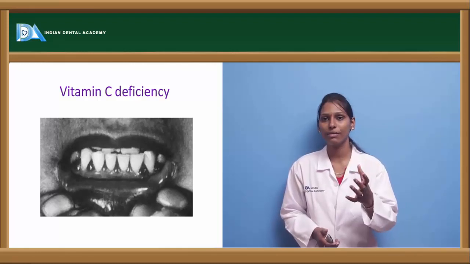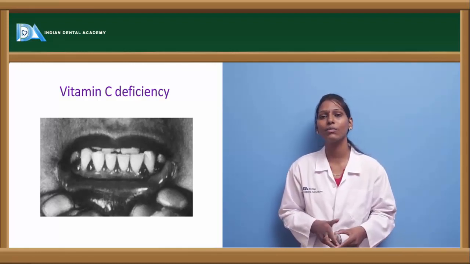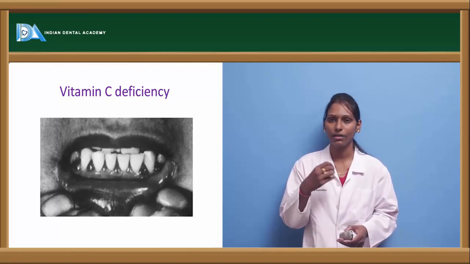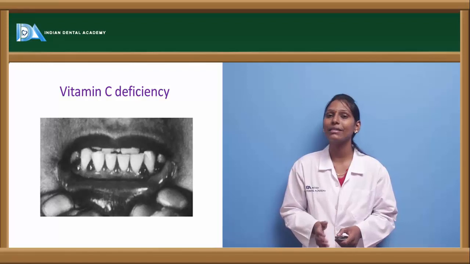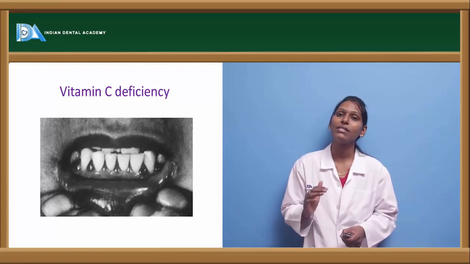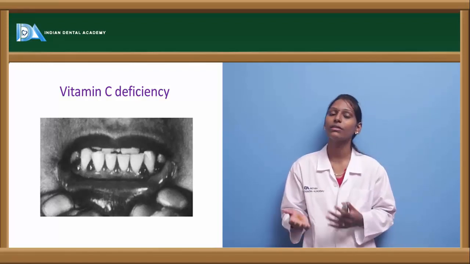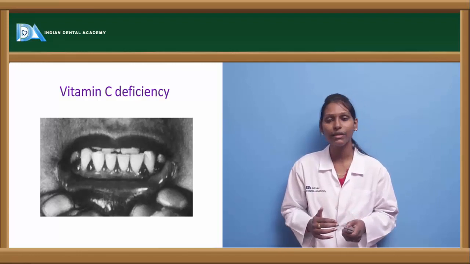Bruising can be seen, and small pinpoint hemorrhagic lesions can also be seen. On probing, it usually bleeds. When vitamin C levels are replenished in the patient, this scorbutic gingivitis automatically comes down.